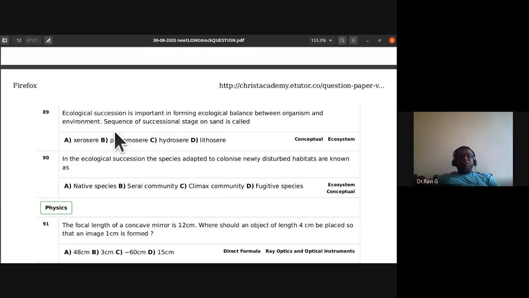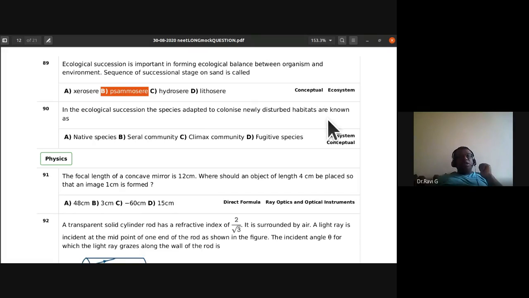89th, ecological succession is important in forming ecological balance between organism and environment. Sequence of successional stage on sand is called as Psammosere. In the ecological succession, the species adapted to colonize newly disturbed habitats are known as?